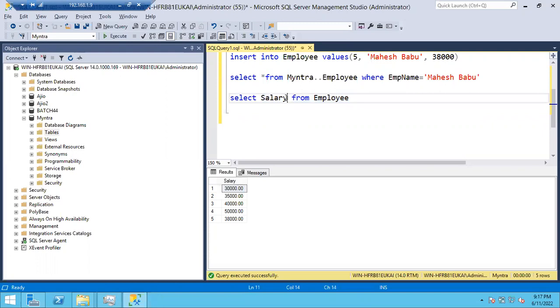Now tell me, I want to see employee ID and salary. Just provide a comma in between: employee ID, comma, salary. How many columns you want, just include the column names. If I want all the columns, just include star. This is how we'll filter the records. Any questions?